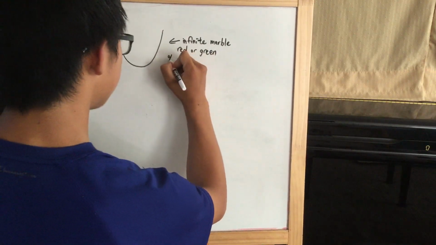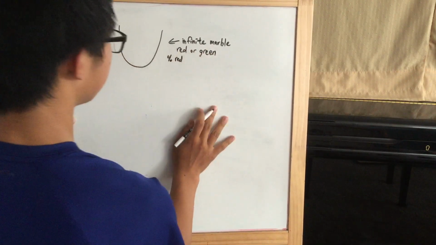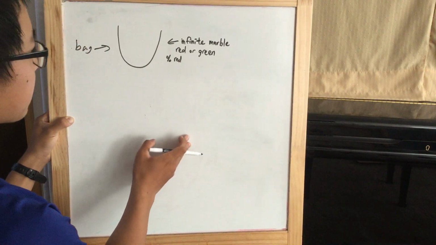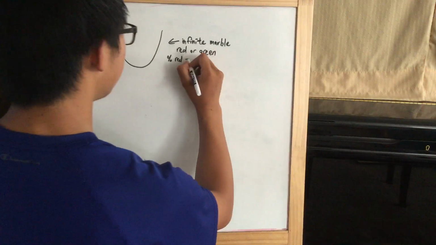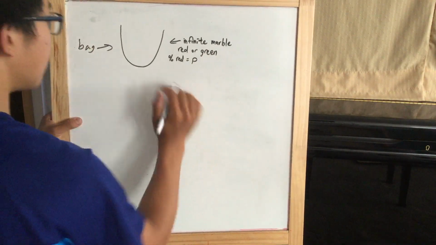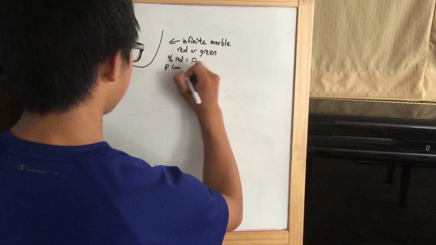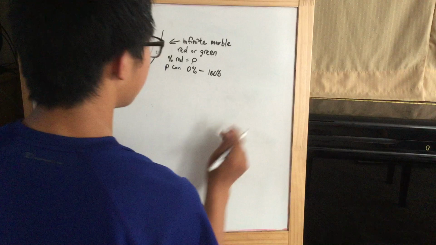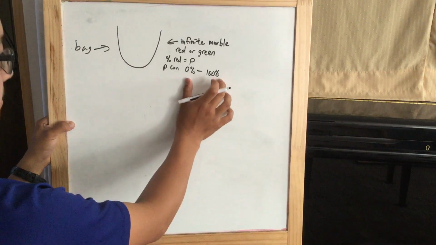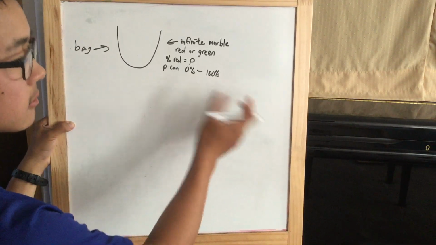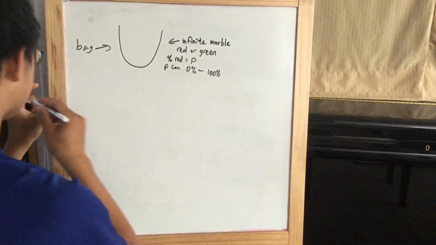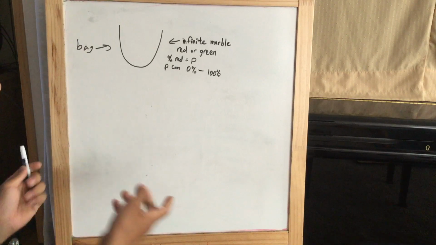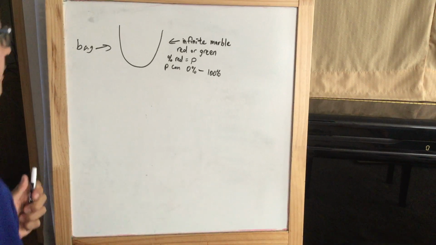Now let the percentage of red marbles, if we take the number of red marbles divided by the total number of marbles, that would give us the percentage of red marbles. Let's call that P. And P obviously can be anything from 0% to 100%. But we're going to say that it can be anything from 0% to 100% with equal probability. So it can be anything, and it's not more likely for it to be 30% than 50% or whatever.